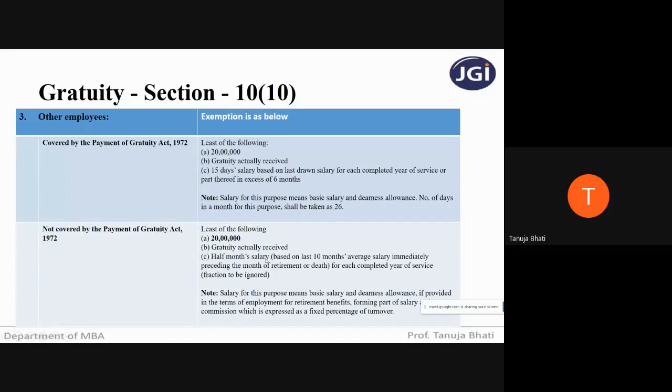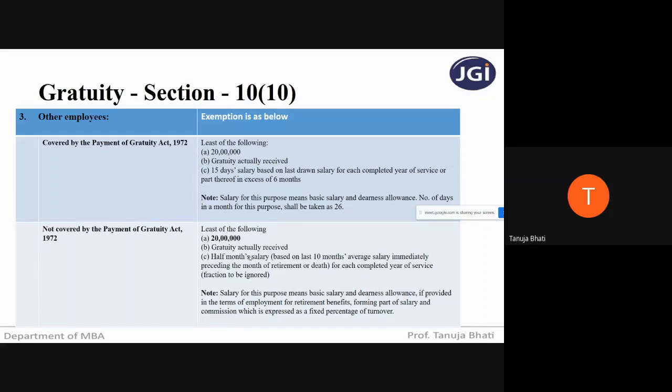Now, what is the meaning of salary? Salary for the purpose of gratuity, if the employee is not covered by the Payment of Gratuity Act, is basic salary, dearness allowance if provided in the terms of employment for retirement benefits, and commission as a fixed percentage of turnover. Remember, there is a difference between covered under the Payment of Gratuity Act and not covered under the Payment of Gratuity Act, which you will need to remember specifically, otherwise your answer may go wrong.